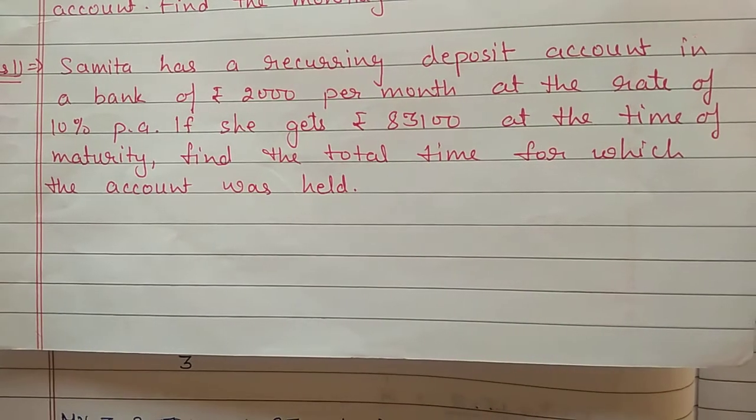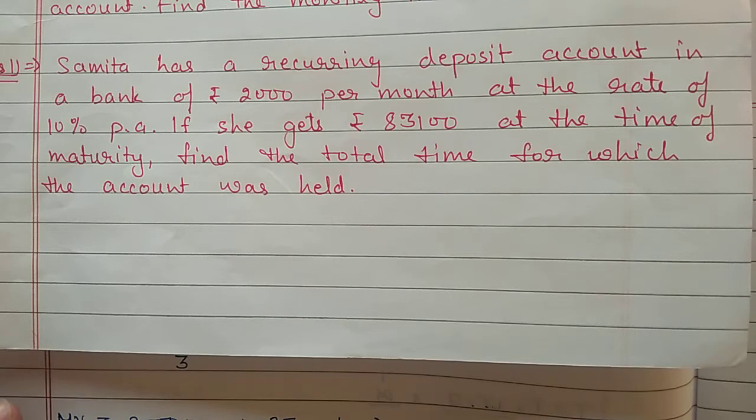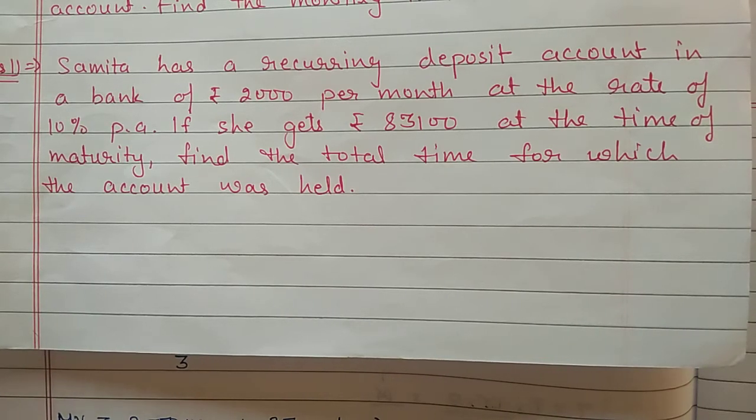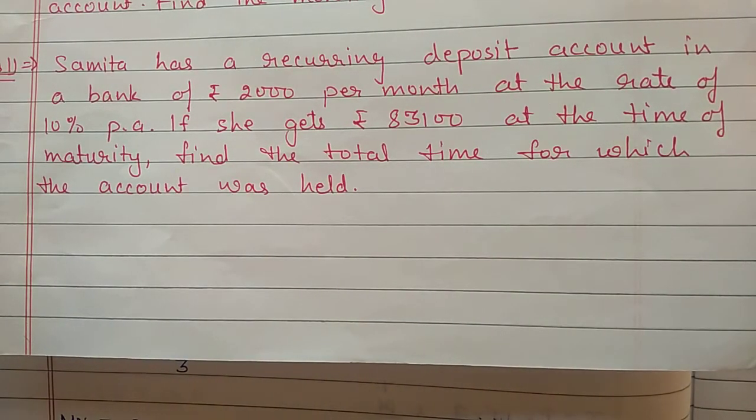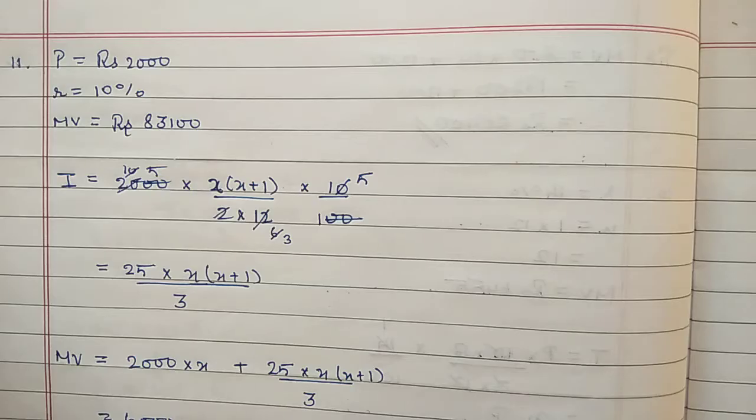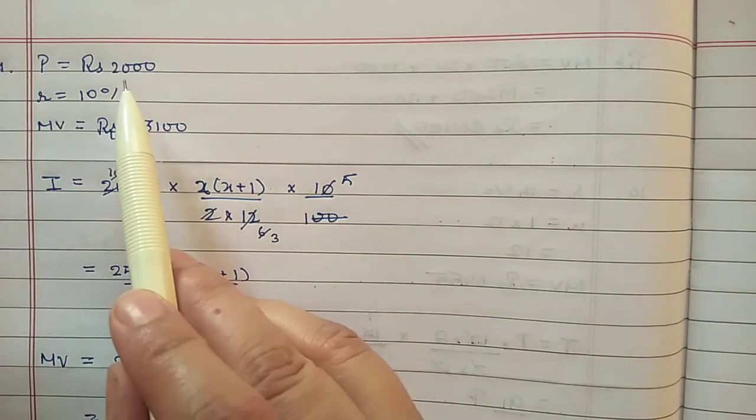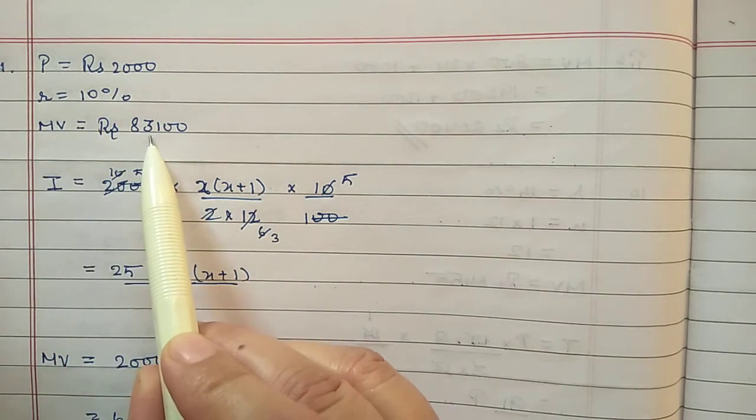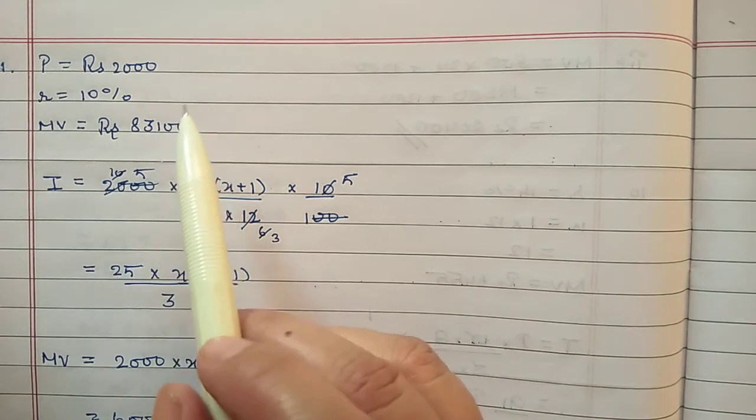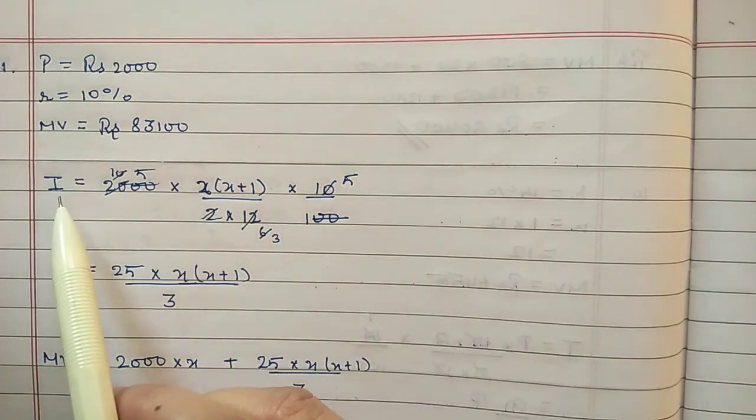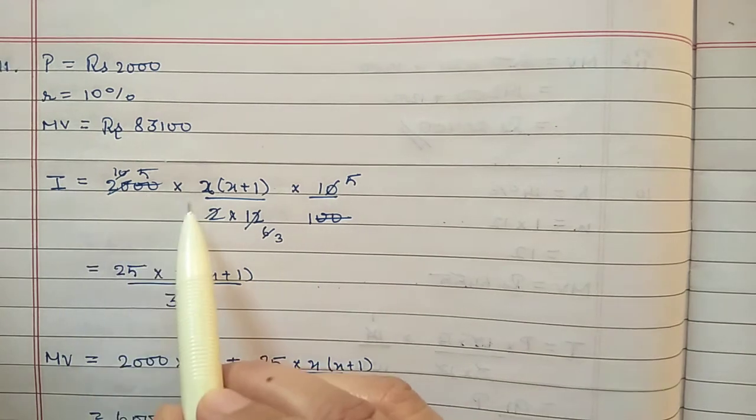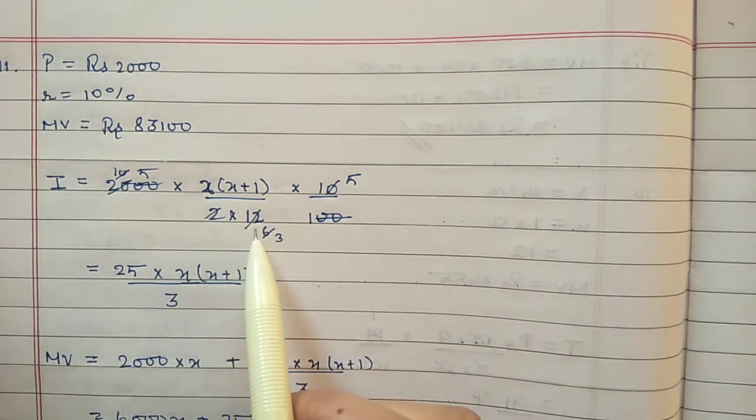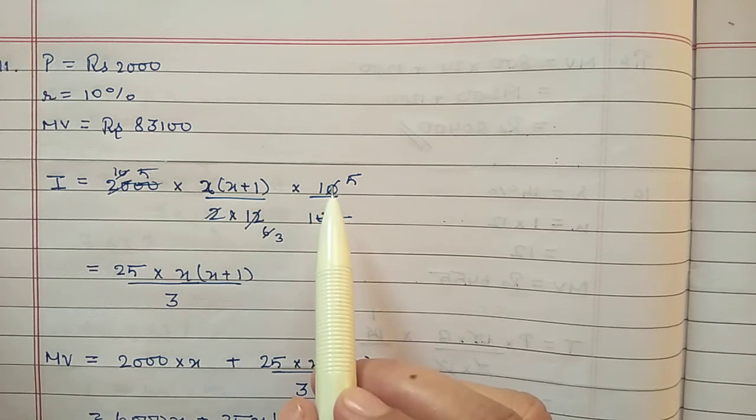Question number 11. Smita has a recurring deposit account in a bank of 2000 rupees per month at the rate of 10% per annum. If she gets 83,100 rupees at the time of maturity, find the total time for which the account was held. In this question, principal amount is given 2000 rupees, rate of interest is given 10%, maturity value is given 83,100 rupees, and we have to find out the time here. So first we will find out the interest. Interest is P into n plus 1 by 2 into 12 into r by 100.